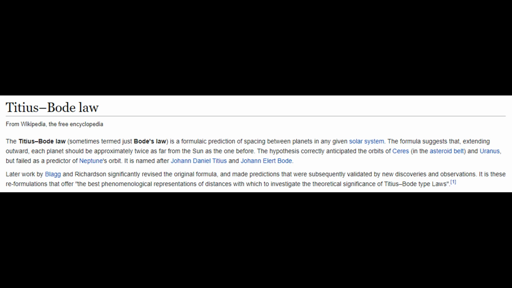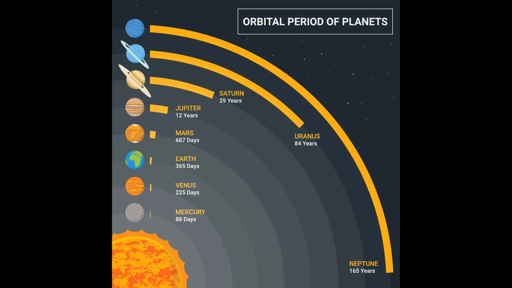Later work by Blagg and Richardson significantly revised the original formula, and made predictions that were subsequently validated by new discoveries and observations. It is these reformulations that offer the best phenomenological representations of distances with which to investigate the theoretical significance of Titius-Bode type laws. Research yourself for more on this, but we shall continue with the squaring the circle concept.